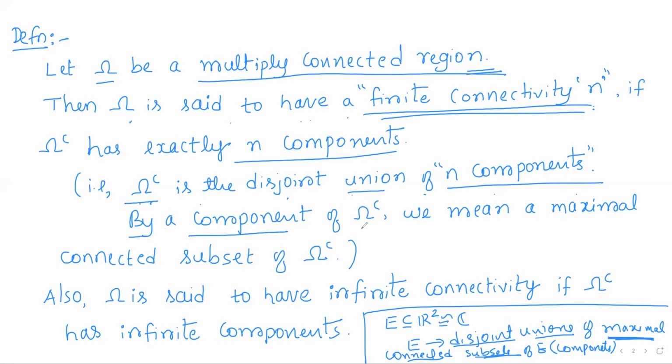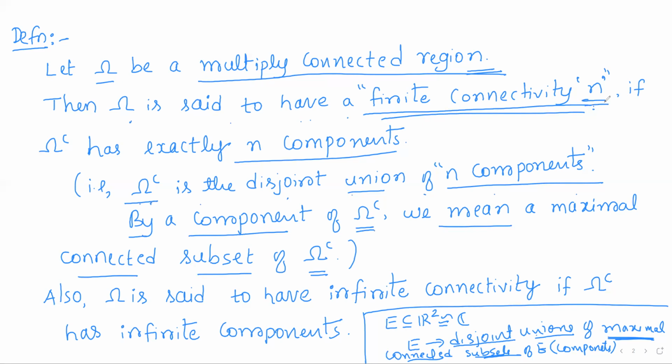By a component of omega complement, we mean a maximal connected subset of omega complement. So omega complement can be represented as a disjoint union of maximal connected subsets of omega complement. We count how many maximal connected subsets there are in that disjoint union. If there are n maximal connected subsets, in other words, there are n components, then we say omega has connectivity n.